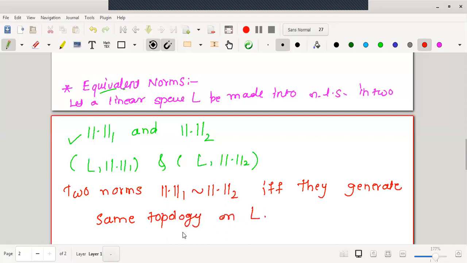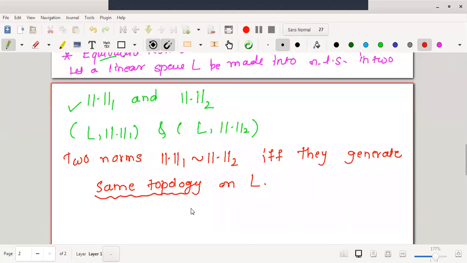Now we will try to understand the meaning of same topology. In the initial theorems we have seen that d of x, y is equal to norm of x minus y, and this norm induces a metric, which we have proved. And we know that every metric induces a topology.